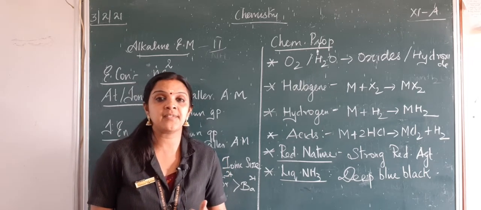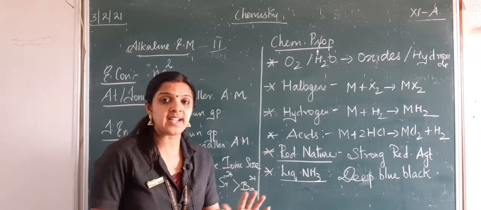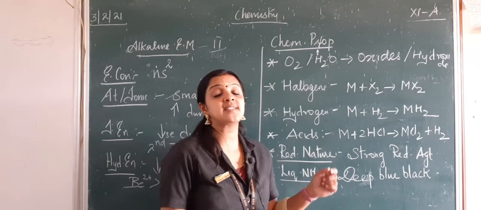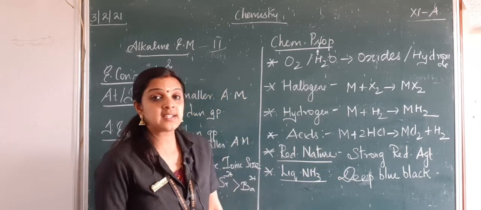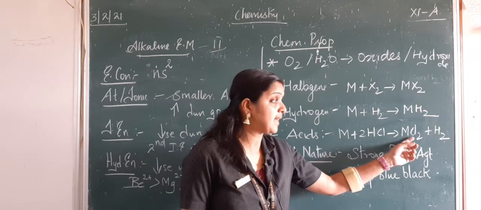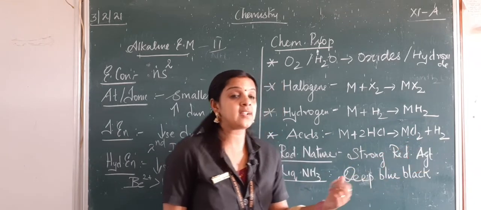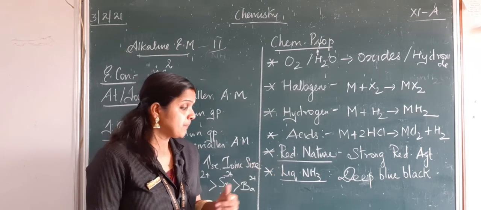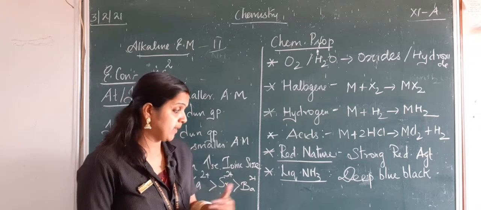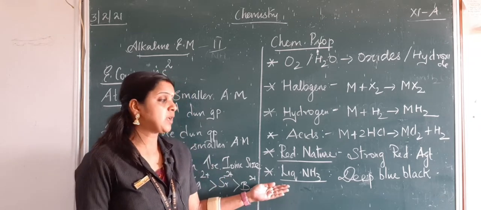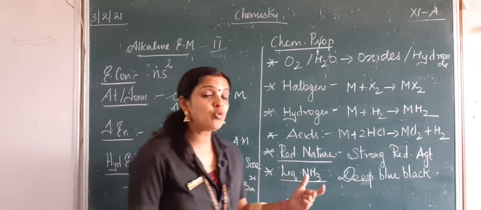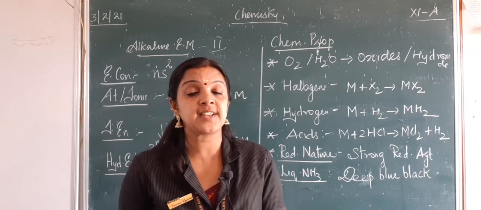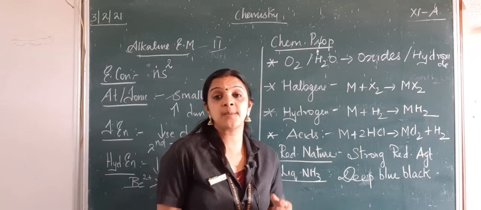Some of the reactions are given in the textbook, but you should know the basic reactivity. These metals, especially alkaline earth metals, displace the hydrogen from their acids, and thus they give the metal halides, liberating hydrogen gas. They are strong reducing agents just like our alkali metals because of their high hydration enthalpy. Similarly, when they react with liquid ammonia, they form a deep blue-black colored solution because of the ammoniated electron, which is absorbing energy in the visible region. So these are some of the properties.